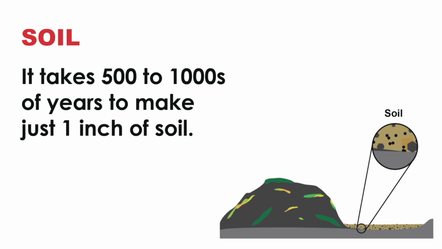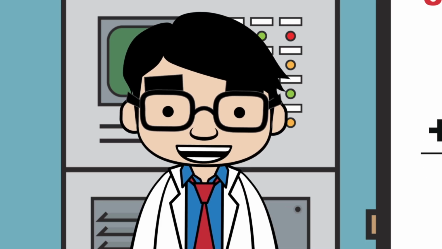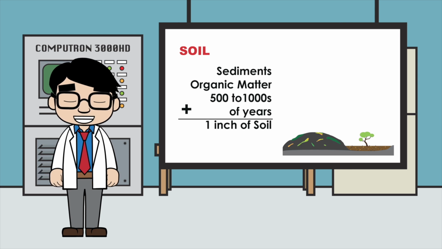It'll take 500 to thousands of years to make just 1 inch of soil. Additionally, waste products, aka organic matter, is also added to the soil and introduces seeds. Let's recap. Sediments plus organic matter plus 500 to thousands of years gives us 1 inch of soil.